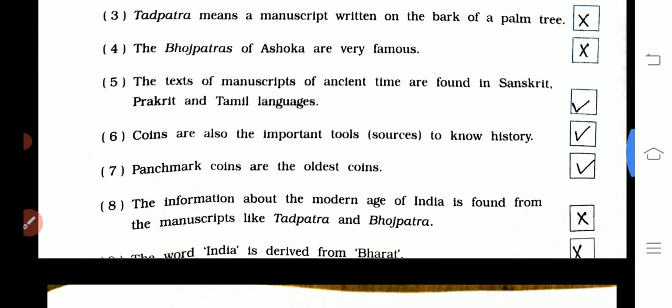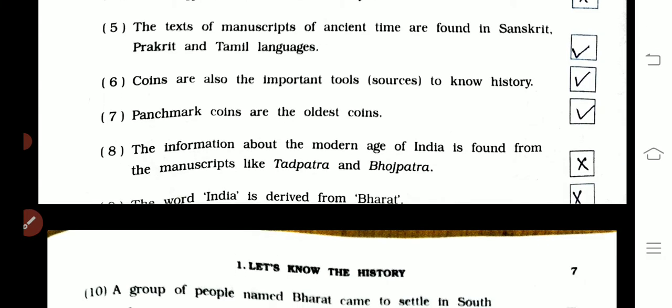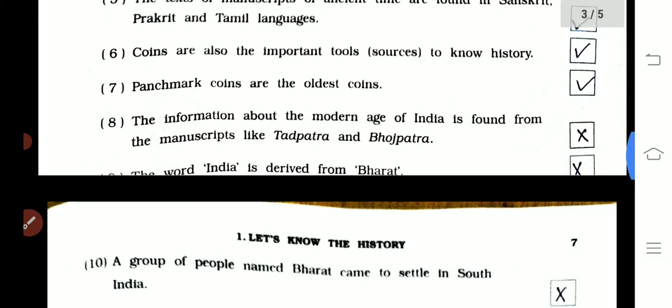That is wrong. The texts of manuscripts of ancient time are found in Sanskrit, Prakrit and Tamil language. Answer is true. Coins are also important sources to know history. That is true. Punch-marked coins are the oldest coins. True. The information about the modern age of India is found from manuscripts like Tadpatra and Bhojpatra. That is wrong. The word India is derived from Bharat. That is wrong.